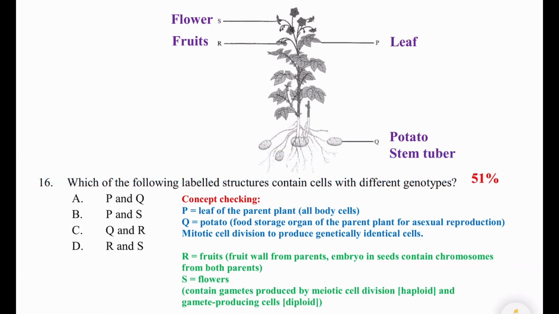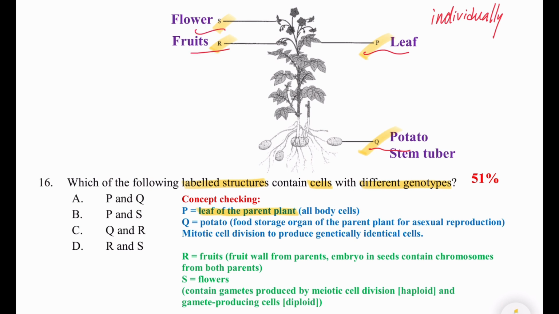So the question 16 is about the genotype. So which of the following labeled structures contain the cells with different genotype? Remember that it's not talking about the comparison between different structure. We need to investigate the structure individually. For the leaf itself, potato itself, flower and the fruit itself. So let's take a look at P and Q.